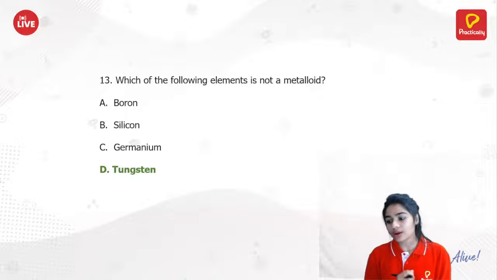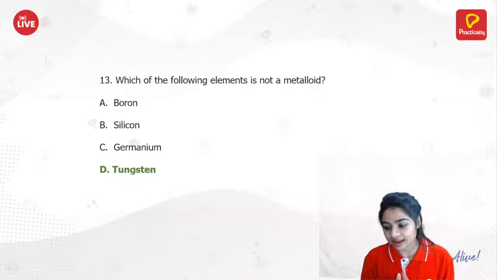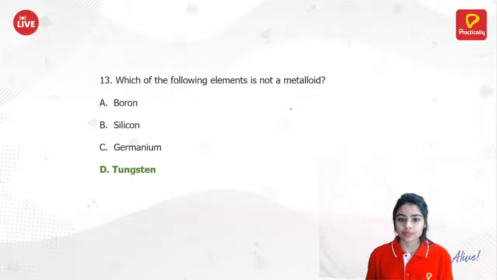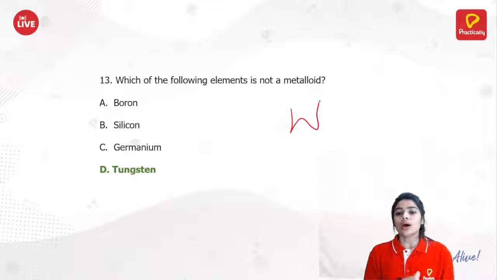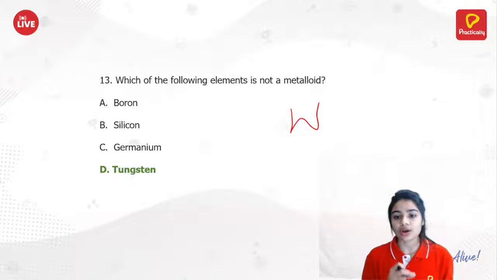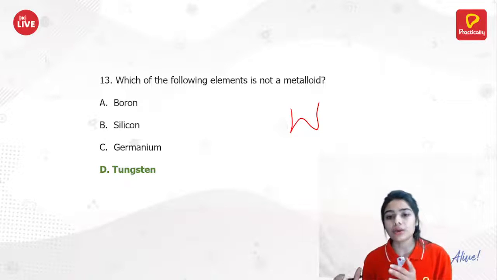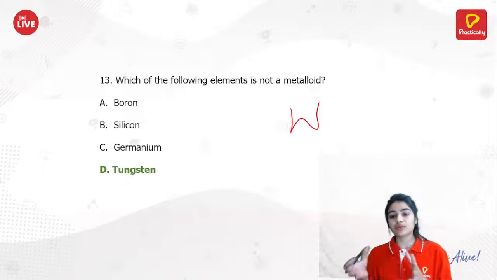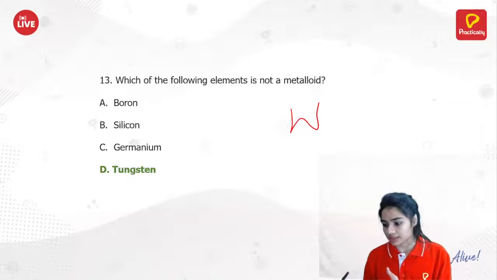It is your metal. Kartika, correct. W. It's capital W. So here W is the symbol for your tungsten. It is your metal, and boron, silicon, germanium are your metalloids. What are metalloids? They have properties between your metals and non-metals.